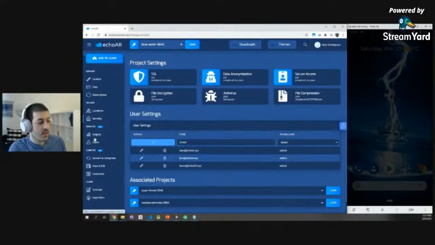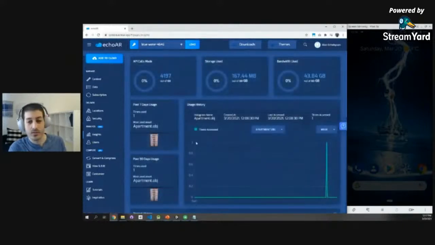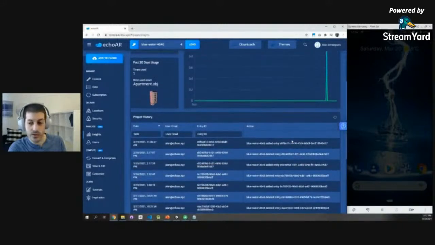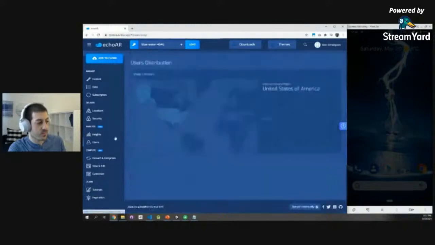The insights page is really powerful, allows you to see how your application is doing. So here, for example, we just streamed this building. So we see a spike in usage right here. And we can also monitor how your project is doing. So really, really cool stuff.